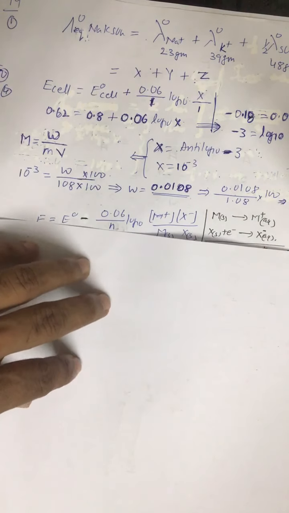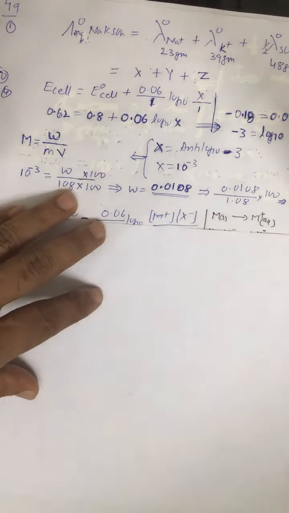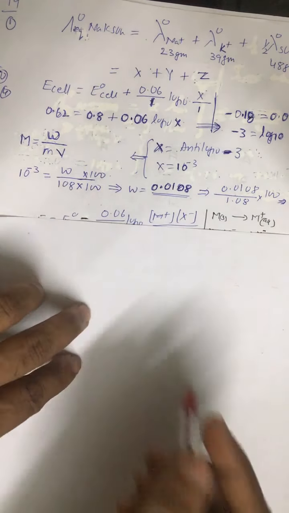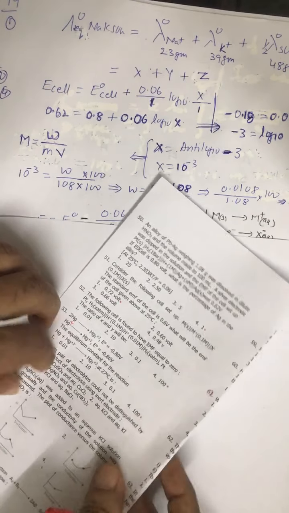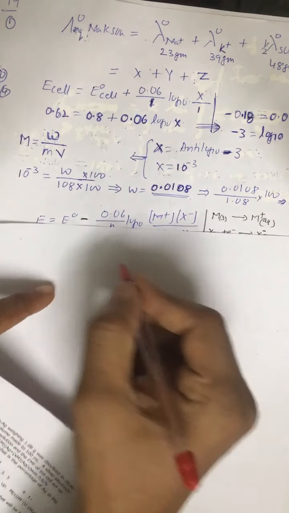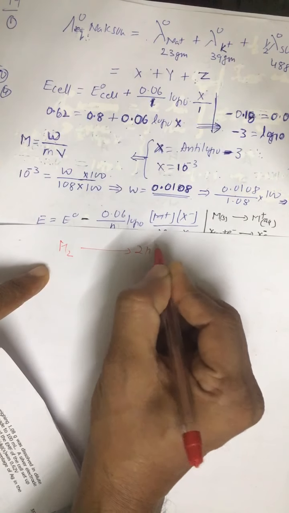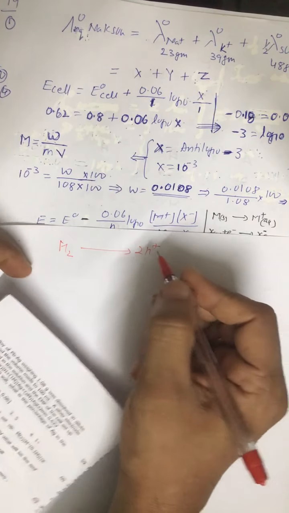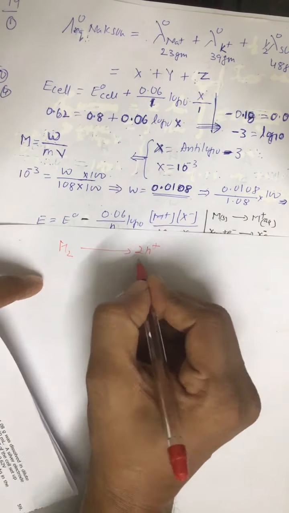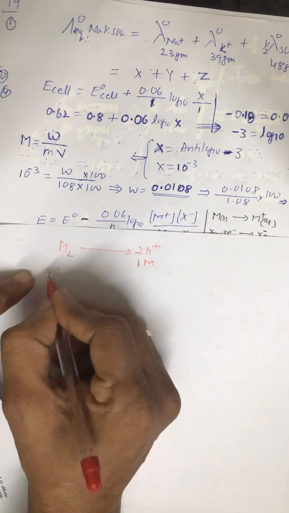this is the cell. H2 which is at 1 bar is getting converted to H positive and its concentration is 1 molar. Alright, and here we have Ag positive.